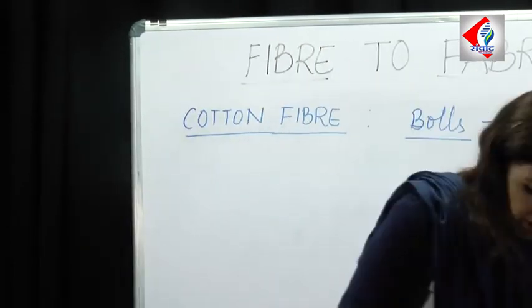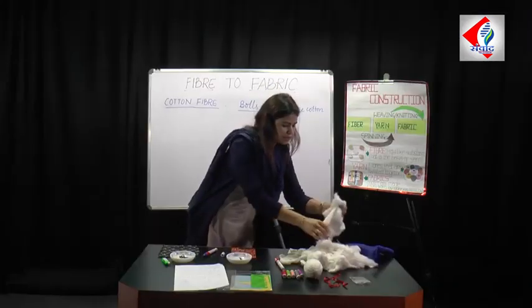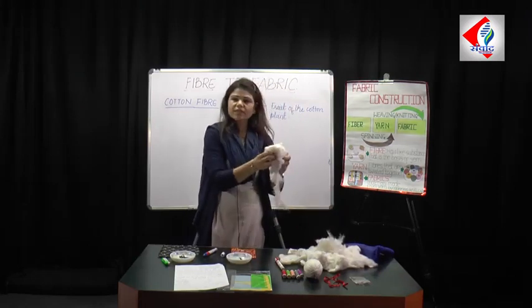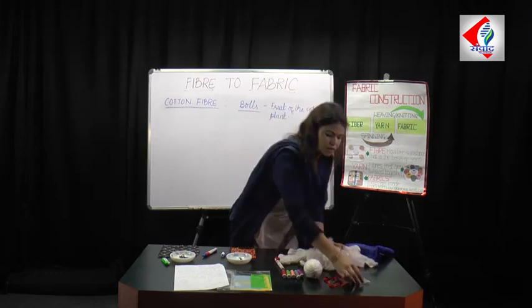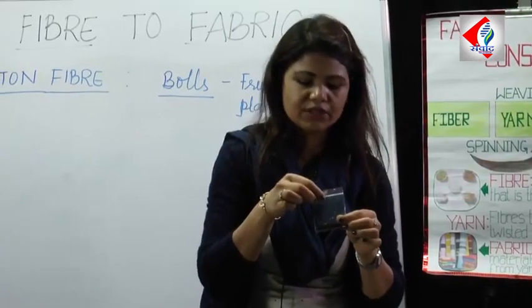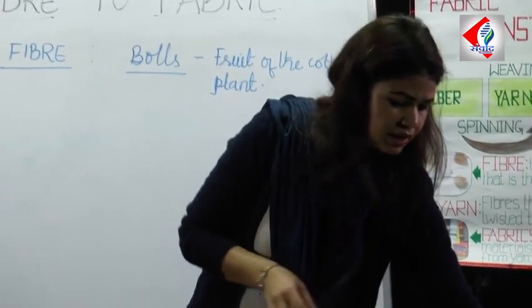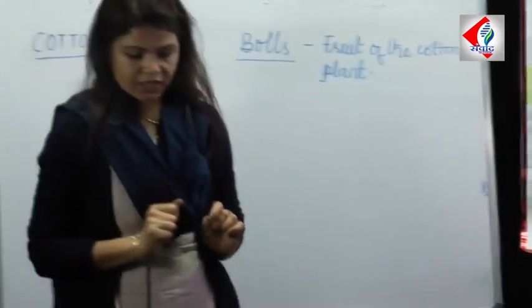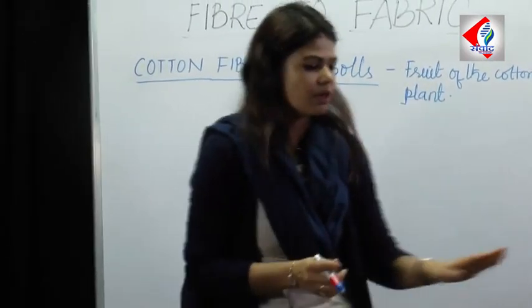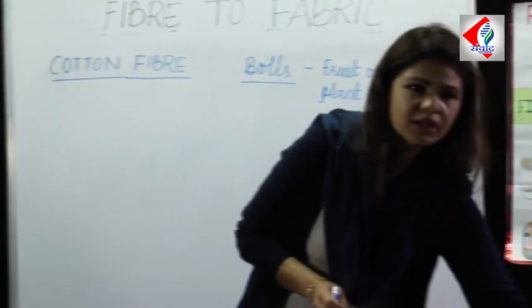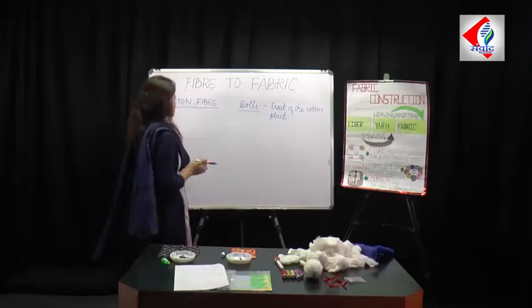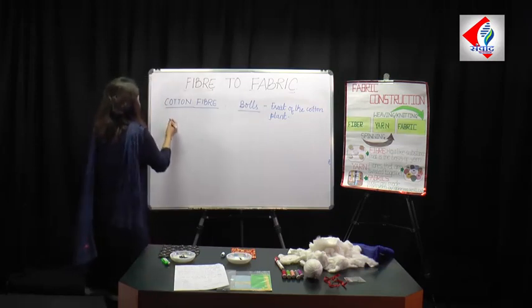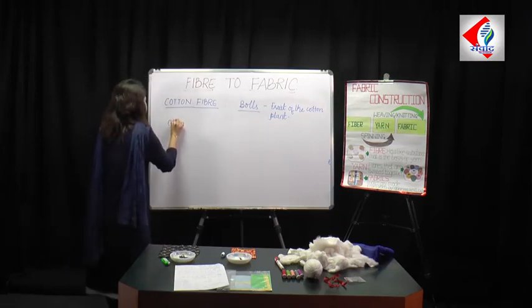Now here in my hand you can see the cotton fiber. This cotton fiber is obtained along with the cotton seed, which I have already taken out here, and there is a process of separating the cotton seed from the cotton fiber, and that process is called combing.